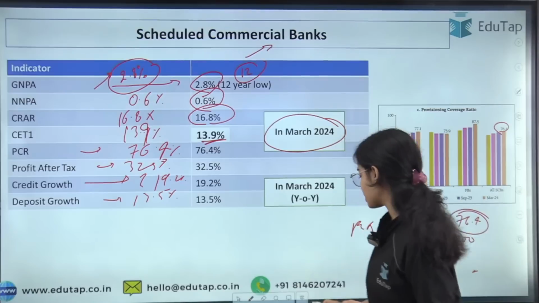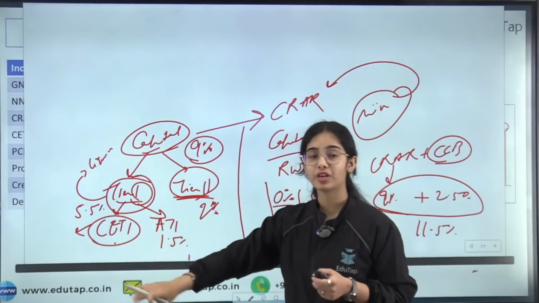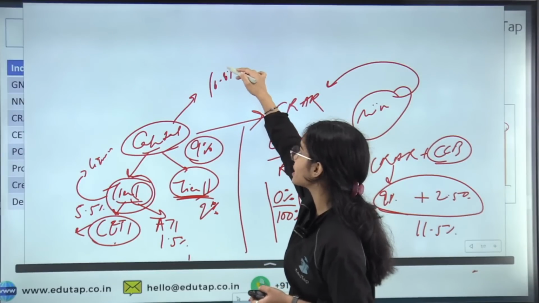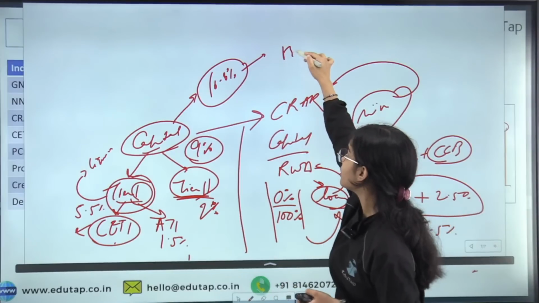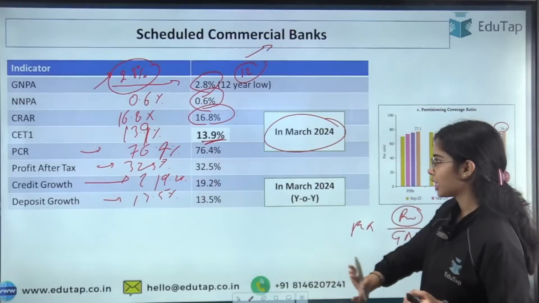CET1, I have told you what is CET1. It is the part of tier 1 capital. So CET1 is the most liquid capital. So if the banks are keeping 16.8% as CRAR, they are keeping 13.9% of the CET1, that is tier 1 capital. I hope this is clear.